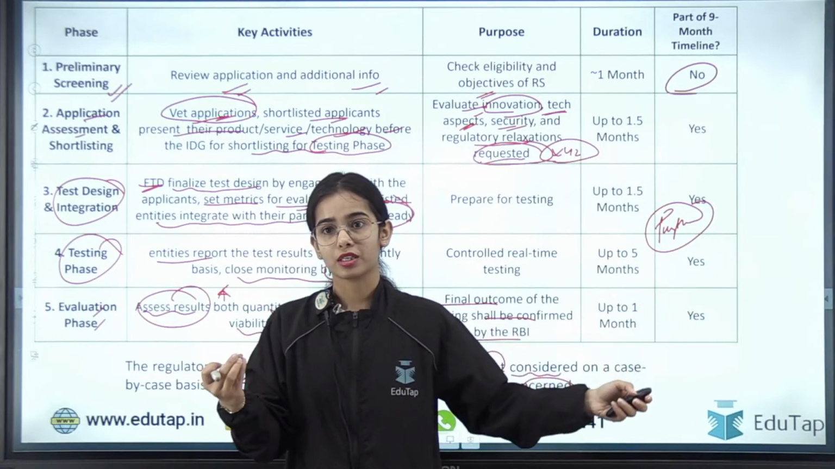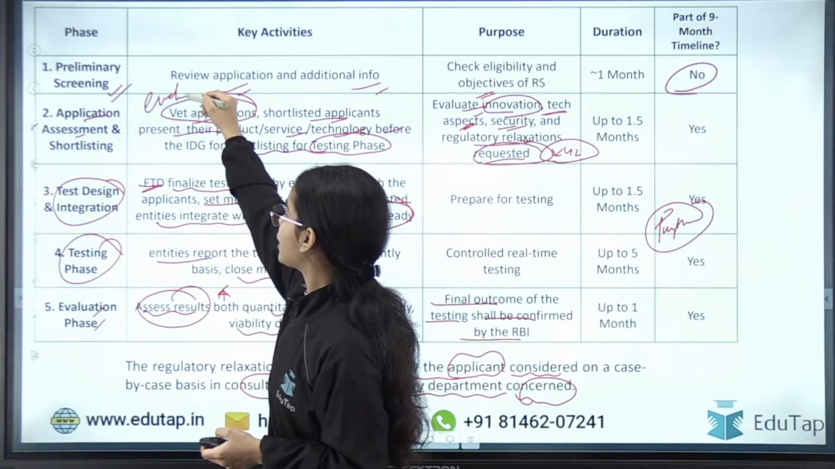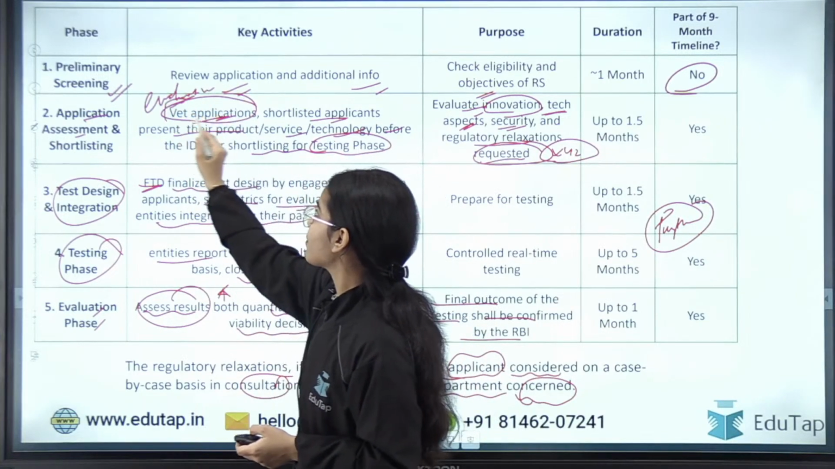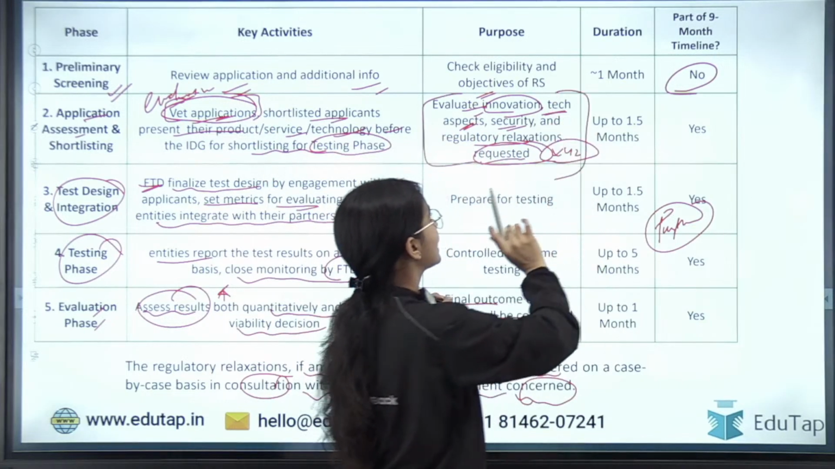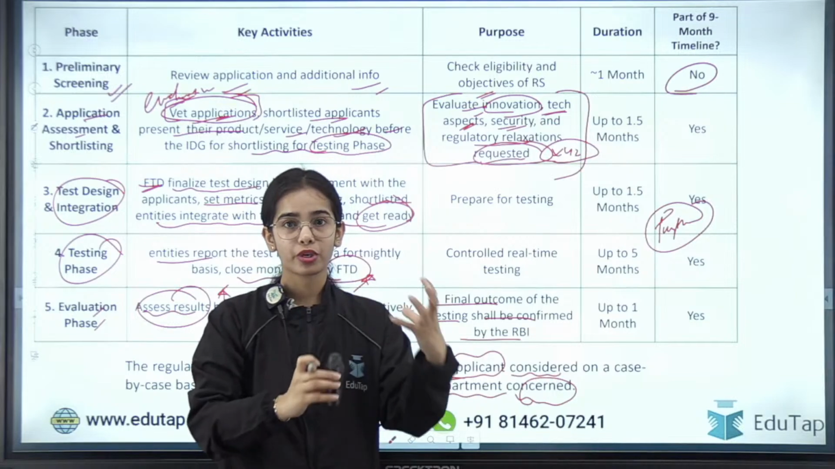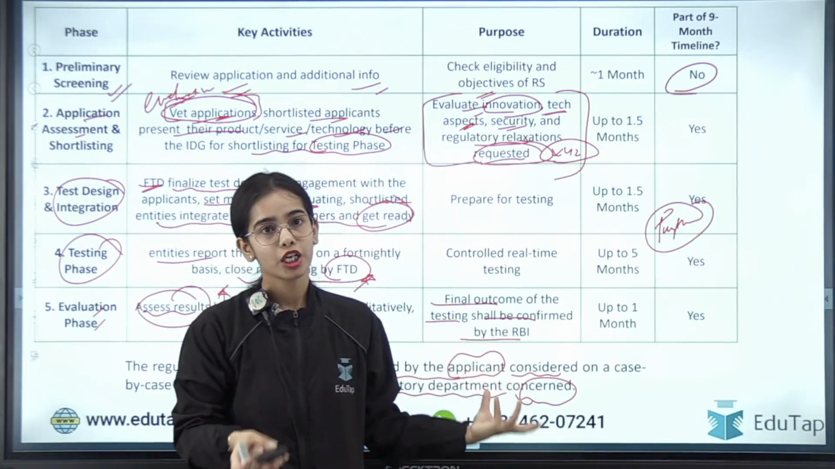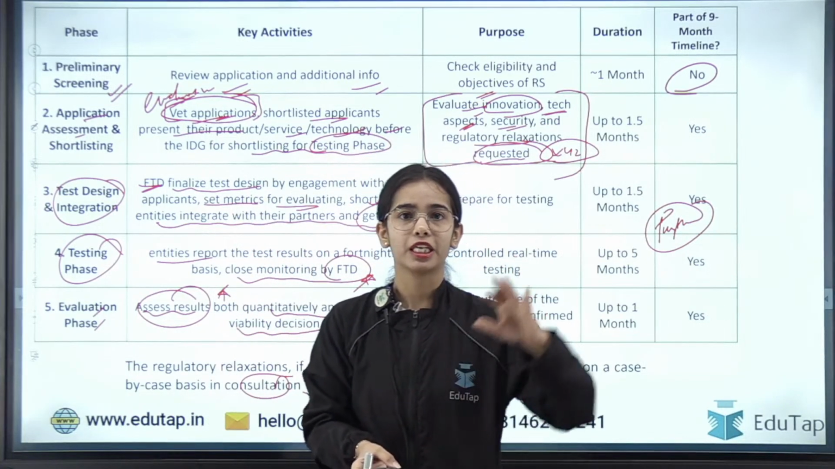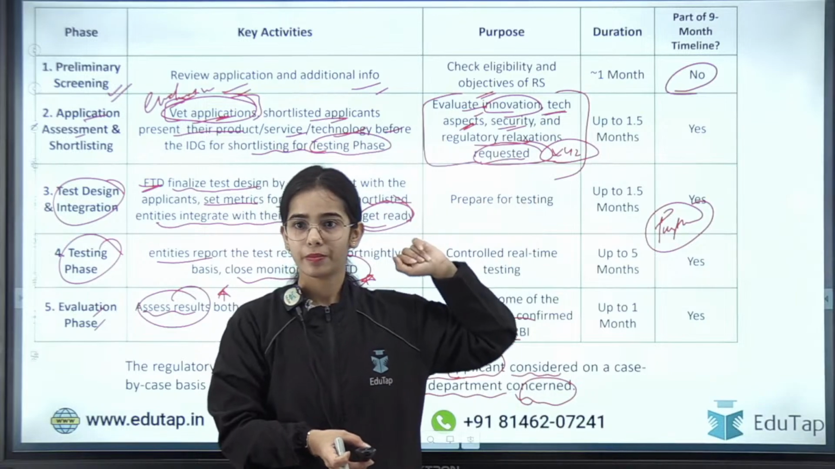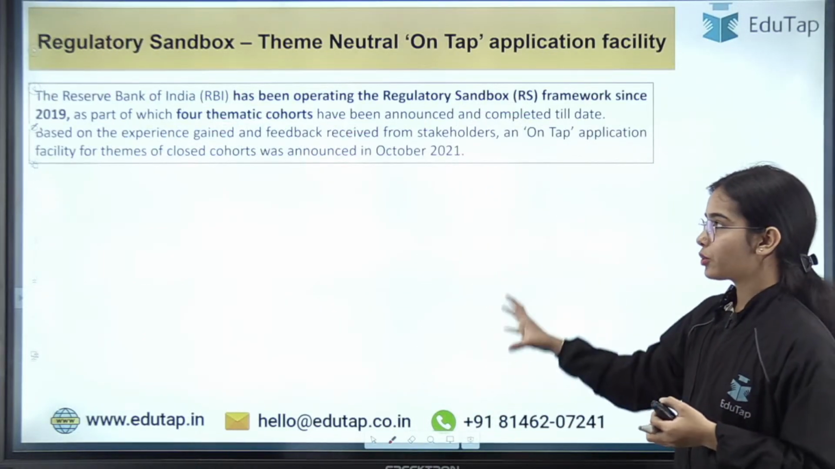Vetting application means evaluating the applications. Evaluating the applications means evaluating the innovation, the technological aspect of the product, the security of the product, and the regulatory relaxations that are requested in the application. Okay, so vetting the application means evaluating these. Got it? Now coming to the next point, coming to the news article now.